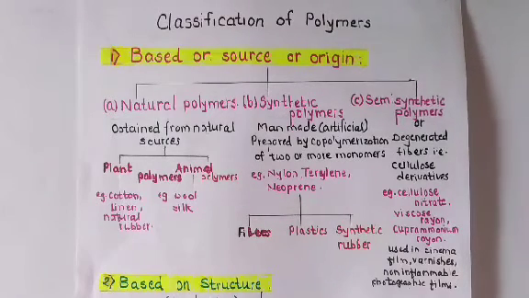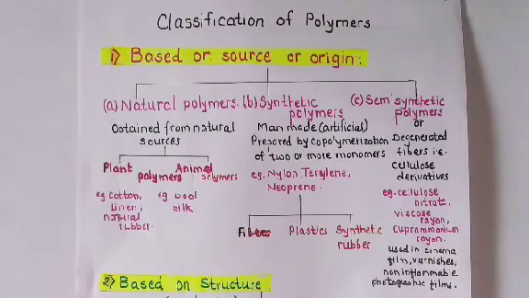Synthetic polymers are further of three types. One is fibers: nylon is a fiber, terylene is a fiber. Then plastics, and the synthetic rubbers. Those are the three subtypes of the synthetic polymers.